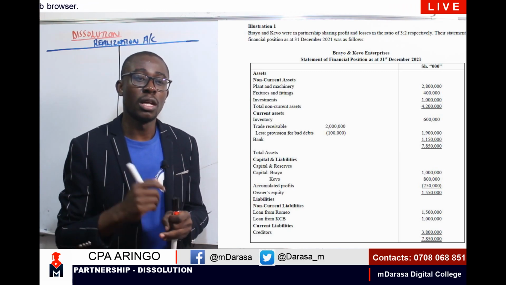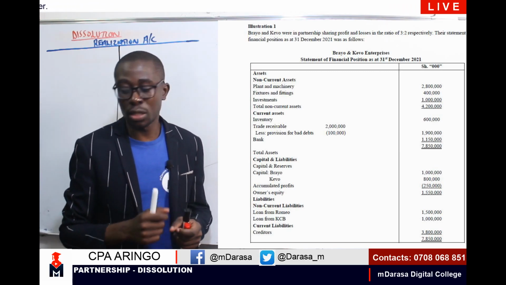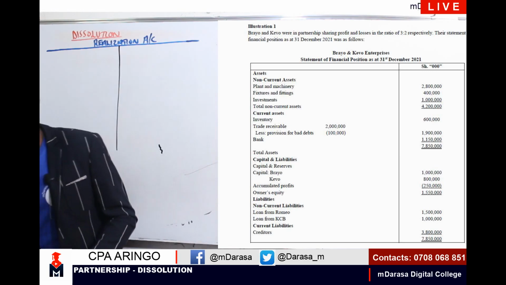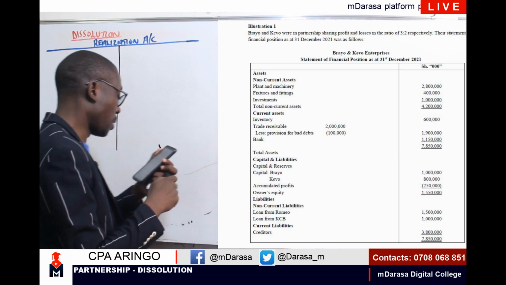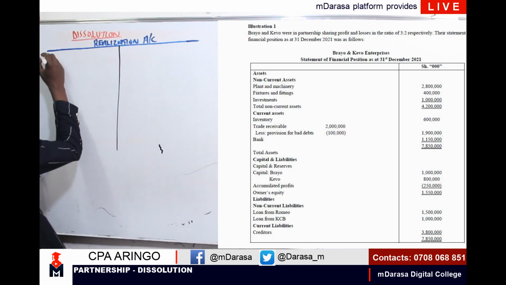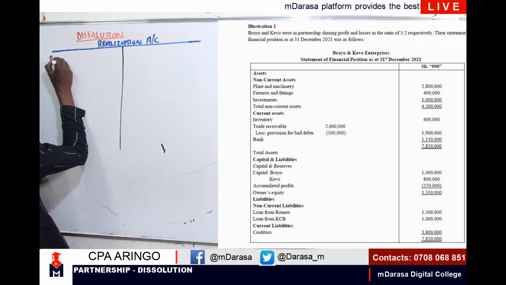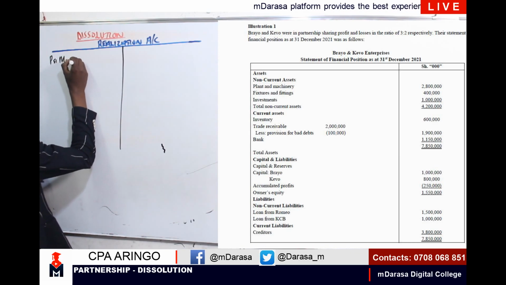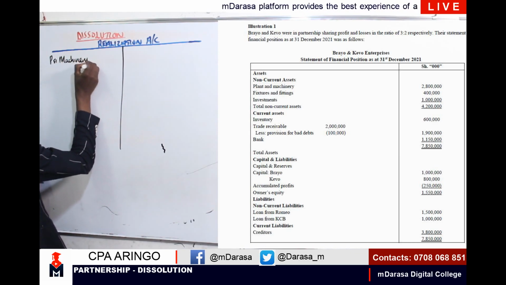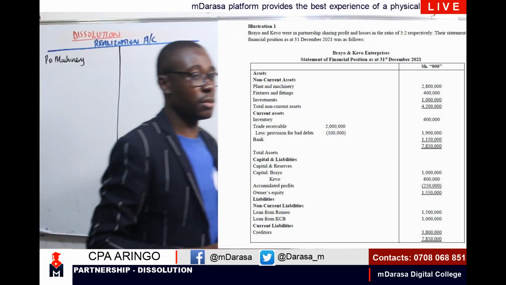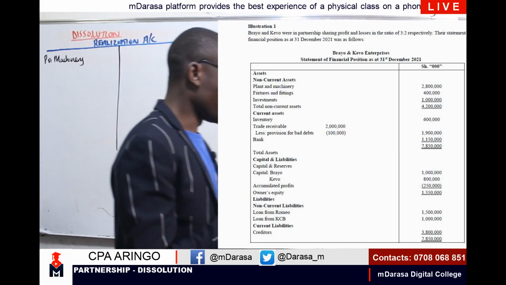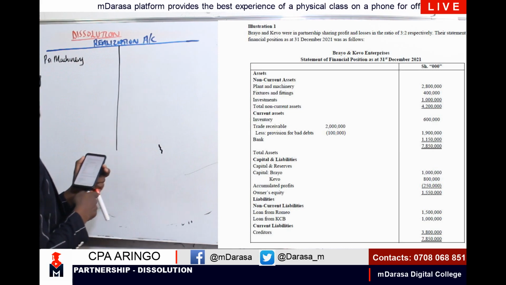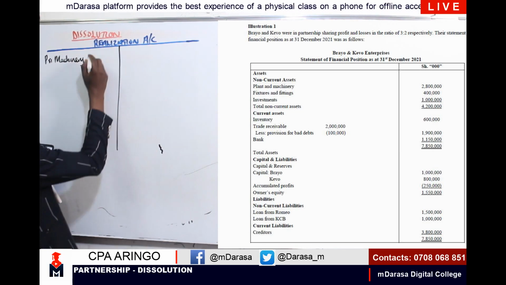If you can recall the journal entries that we had looked at earlier on. So in our question there, let us write off all the assets by starting with the plant and machinery. I'm having plant and machinery. So plant and machinery, in that case, I was given 2.8. Therefore, I'm having 2.8.